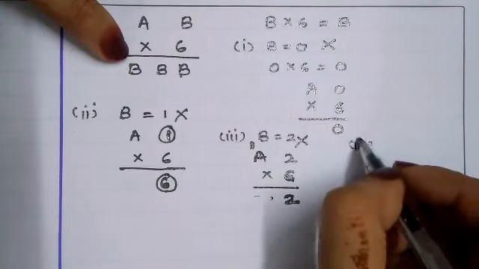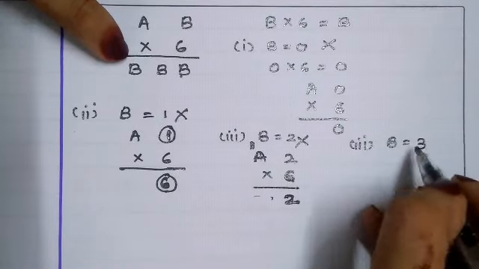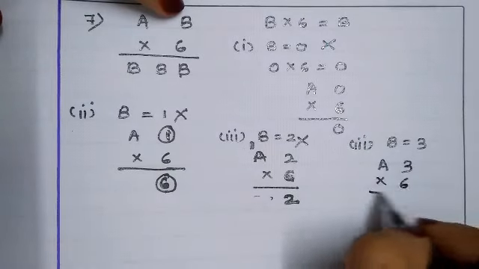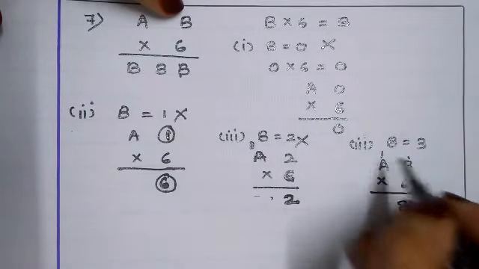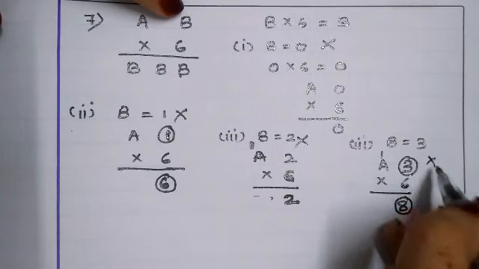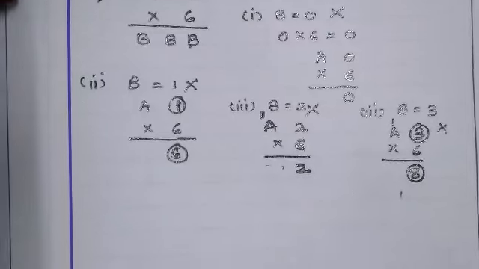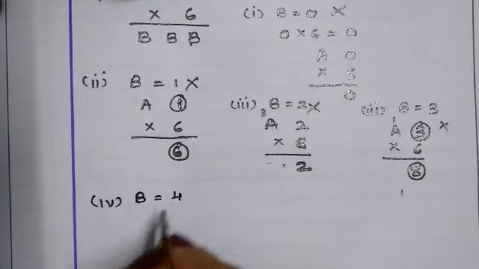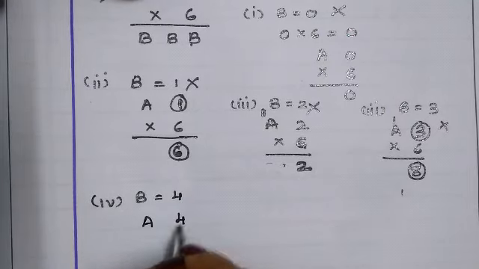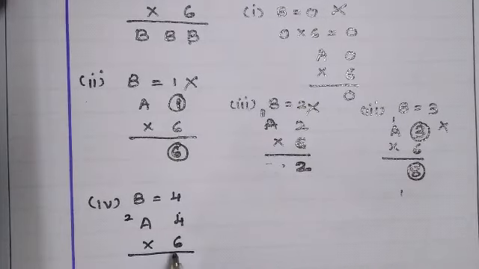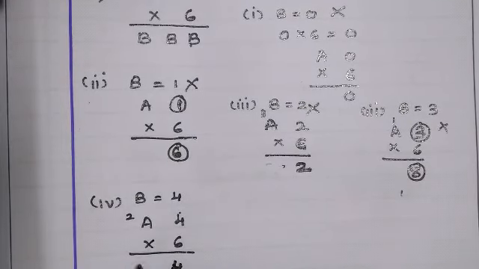Third one, B is equals to 3. A 3 into 6. 6 3s are 18. तो यहाँ पे 3 ले हैं तो आंसर 3. This is not possible. B should be same. तो let us check for fourth one now. B is equals to 4. A 4 into 6. 6 4s are 24. 2. Now we want 44 here.